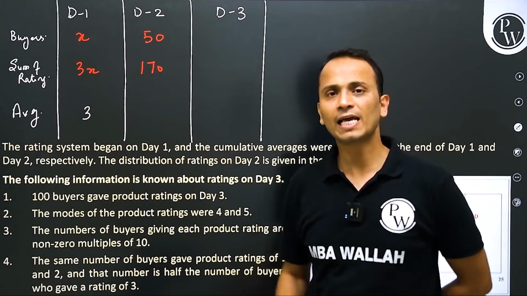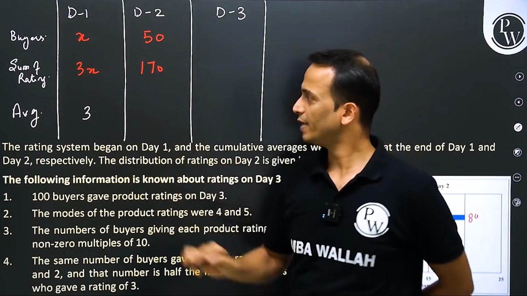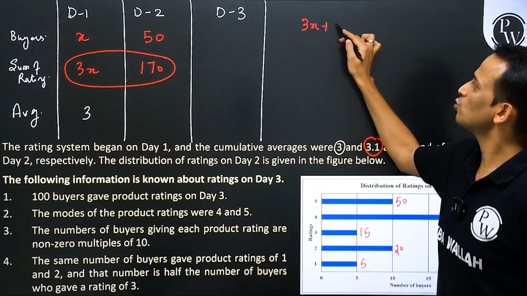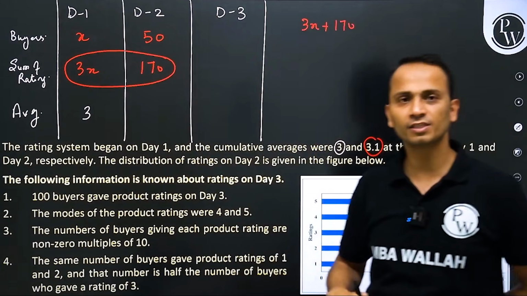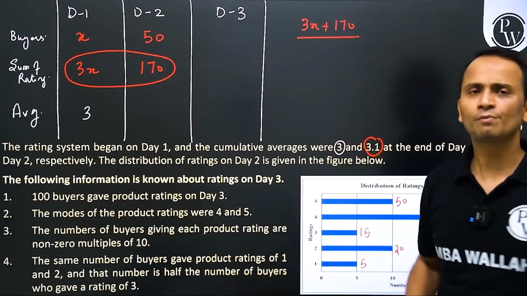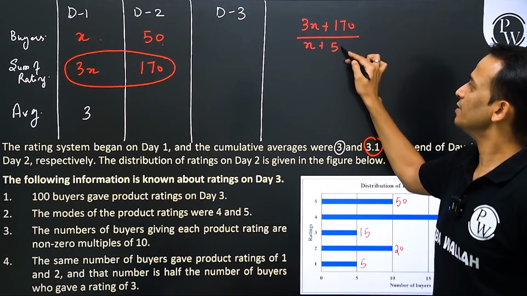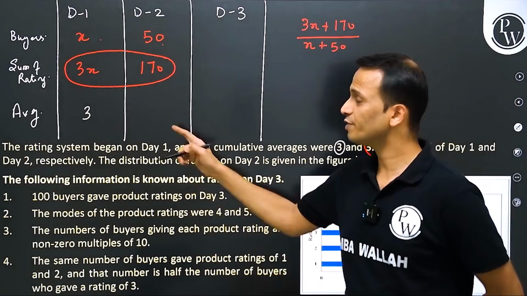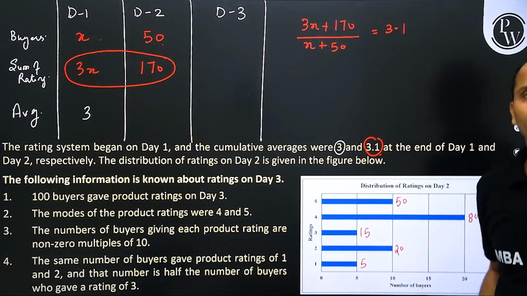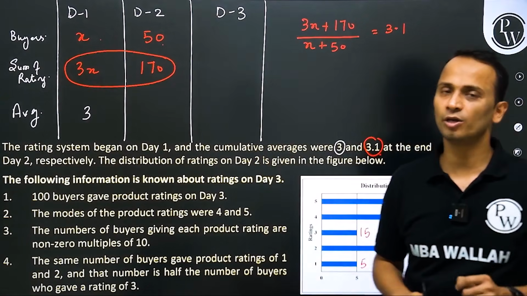Now let's calculate the cumulative average of the first and second day, right? For the first and second day, the sum of the ratings will be 3x plus 170: 3x on the first day, and 170 on the second day. Divided by the total number of buyers on these 2 days, x plus 50, this should be equal to the cumulative average of day 2, which is 3.1. So (3x + 170)/(x + 50) = 3.1, and you will be able to get the value of X from here. X means the number of buyers on day 1.